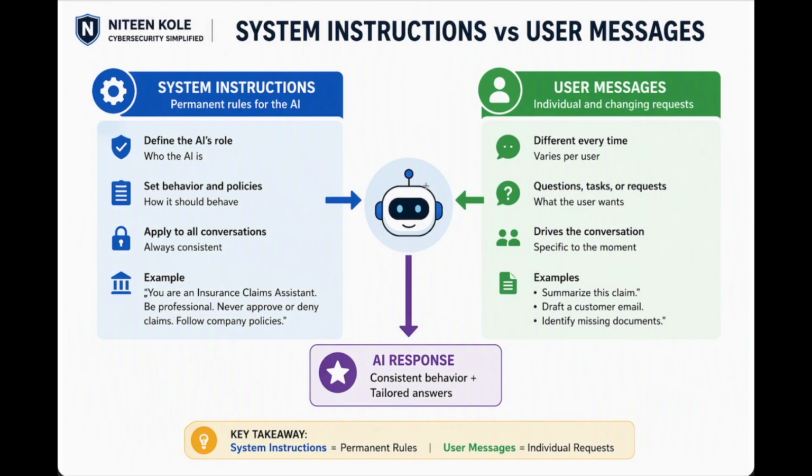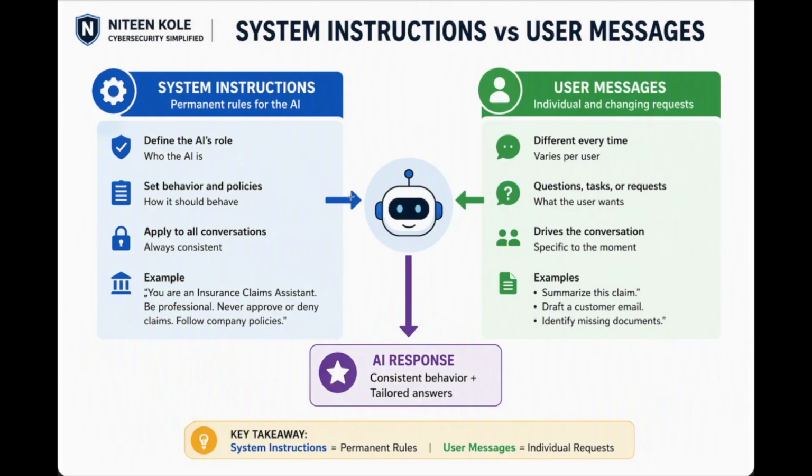User messages, think of this as customer requests. Examples: summarize the claim, explain water damage coverage, draft a customer response email. And these requests change every time. A simple memory trick is: system instructions are permanent rules, user messages are individual requests. Or even simpler: company policies are system instructions, customer requests are user messages.